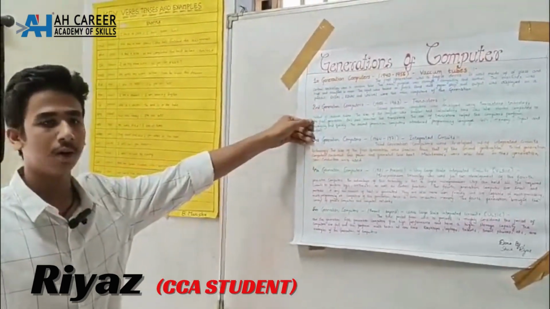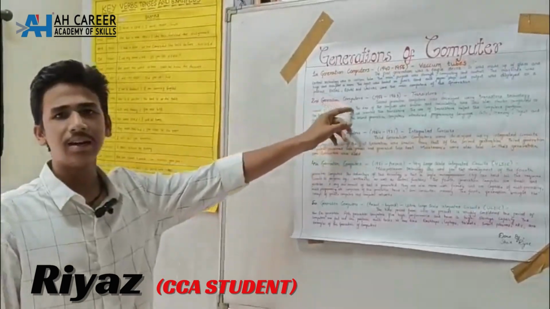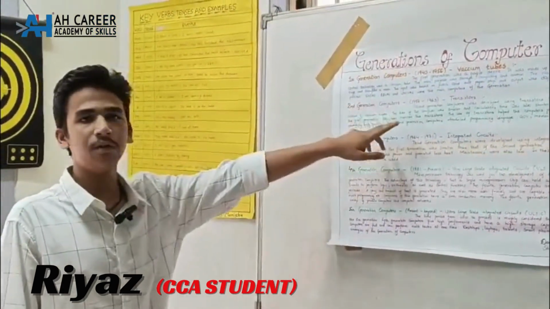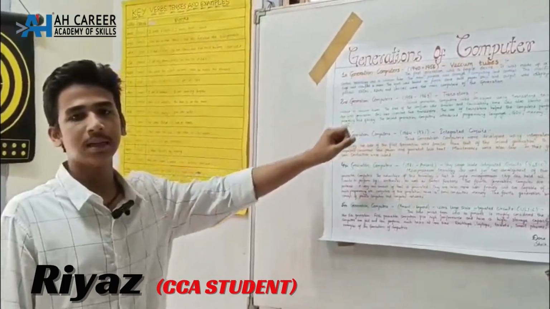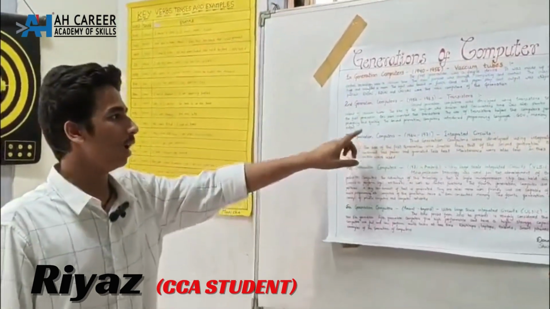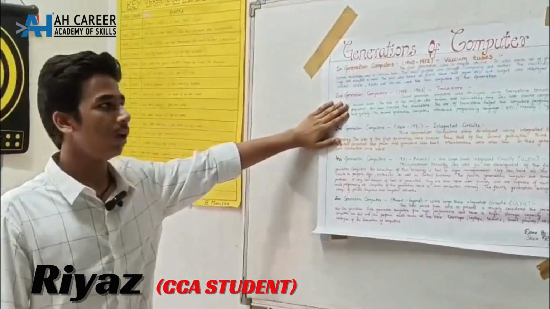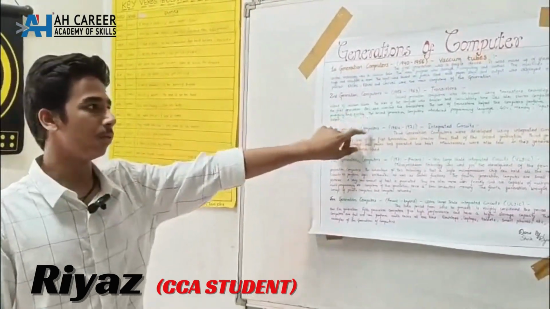Coming to the second generation of computers, the time period between 1956 to 1963 is considered as the computers of the second generation. The second generation computers were developed using transistor technology instead of vacuum tubes.